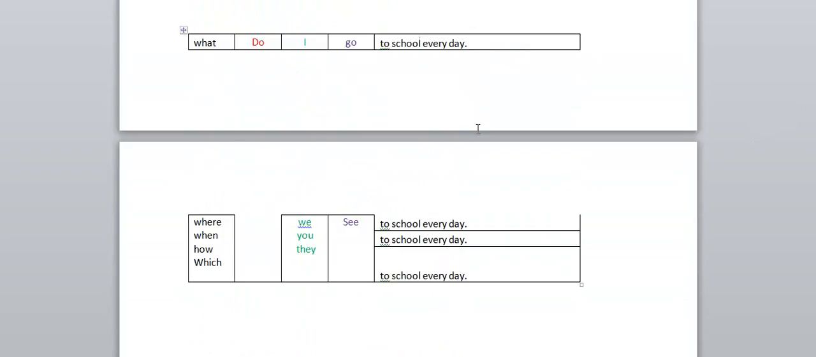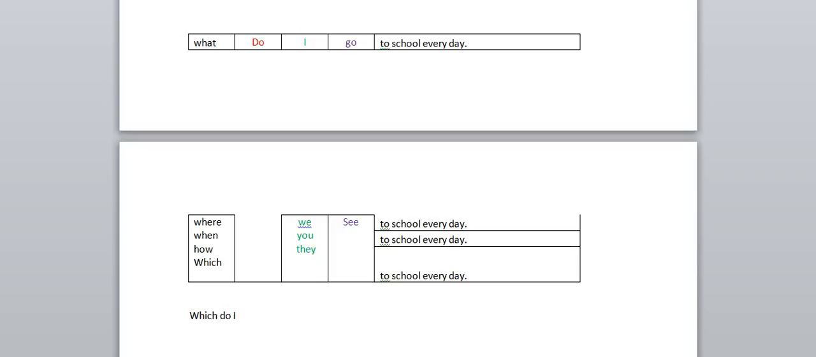Where do I go to school every day? When do I go to school every day? How do I go to school every day? Which do I go to school every day? It is not giving meaning, right? We won't use this kind of words regularly. In this case you have to use some common sense and decide whether this word is useful to you or not. Coming to the construction, this is correct, but it is not giving such a meaning.